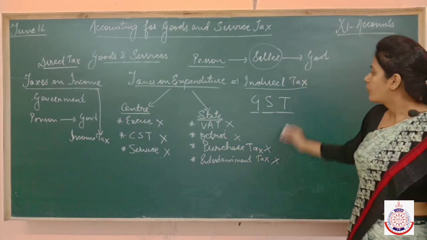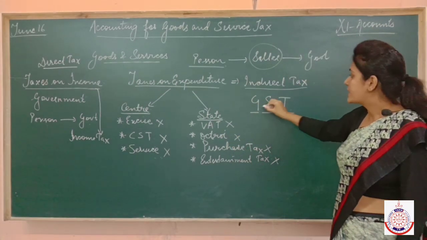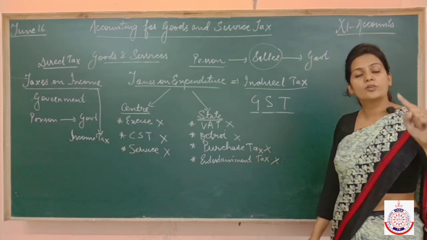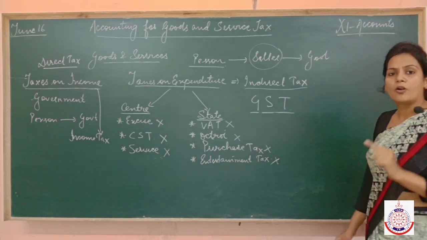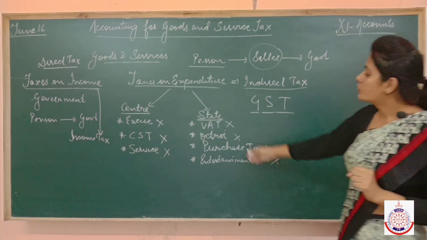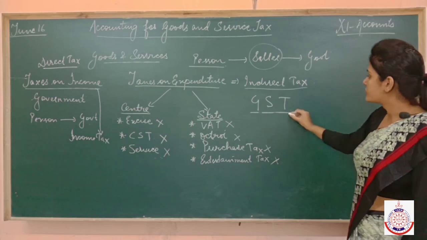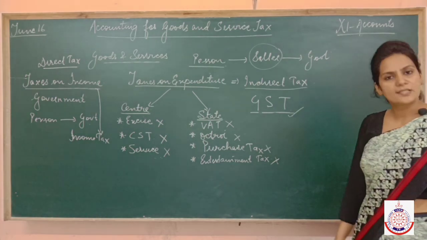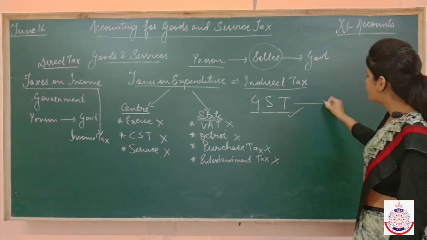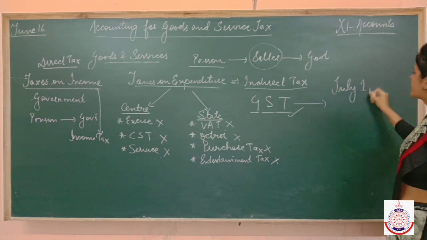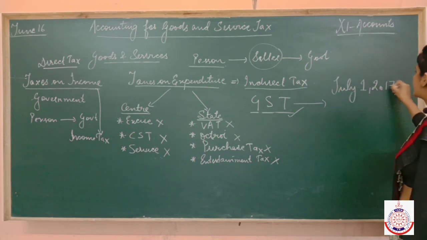So we can conclude that GST is not only chargeable on goods, it is also chargeable on services. Now we don't charge any of these taxes, rather we charge only one tax, which is known as goods and services tax. This tax came into enforcement on 1st July 2017.